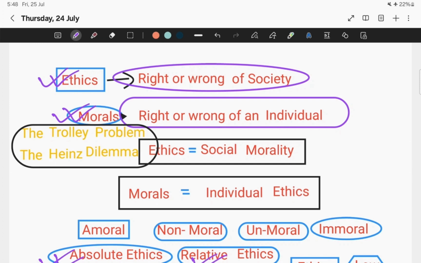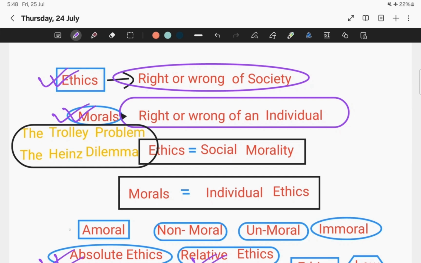Ethics is right or wrong from society's perspective, and morals is right or wrong from an individual's perspective. Based on this example, I tried to understand the definitions of morals and ethics. This is all I studied about ethics and morals.